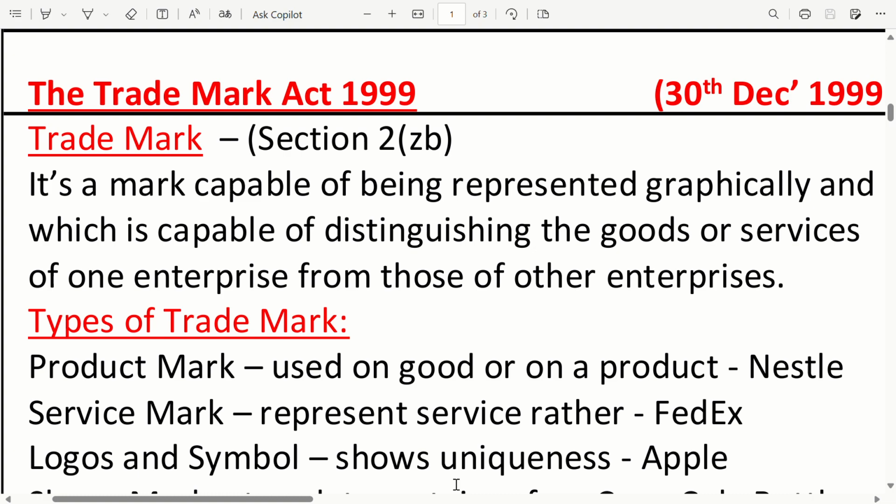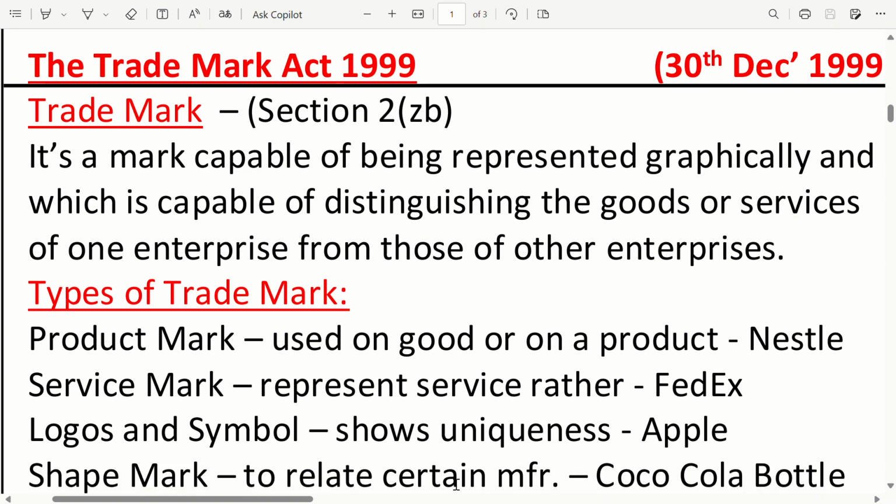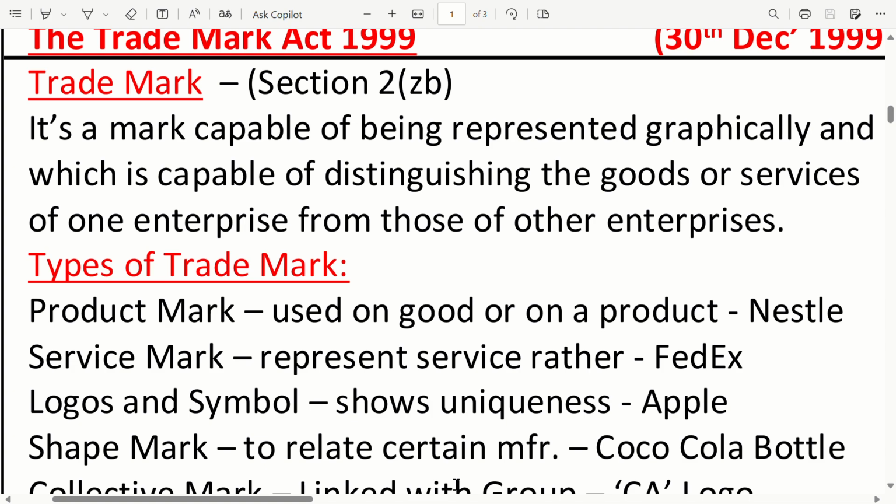Types of trademark. Product trademark: it is used on goods or on a product, for example, Nestle. Service mark: represents a service, for example, FedEx. Logos and symbols: they show uniqueness, such as Apple. Shape mark: to relate to a certain manufacturer,